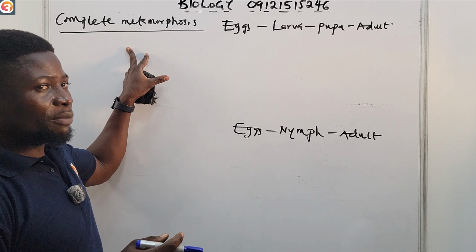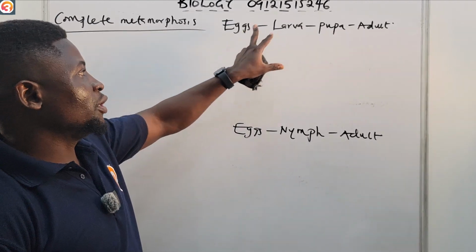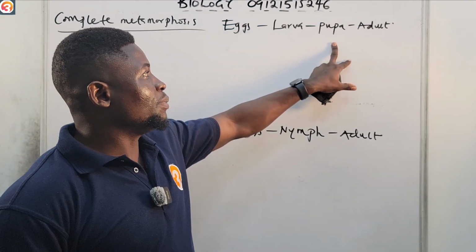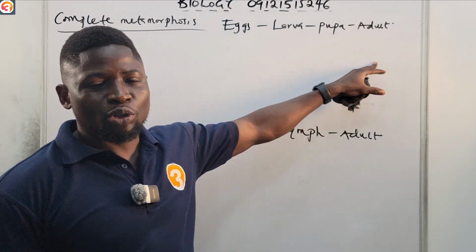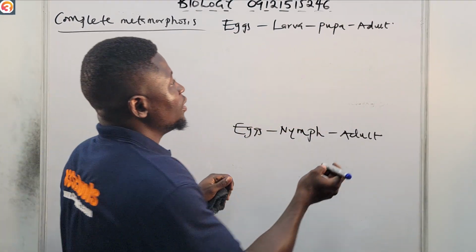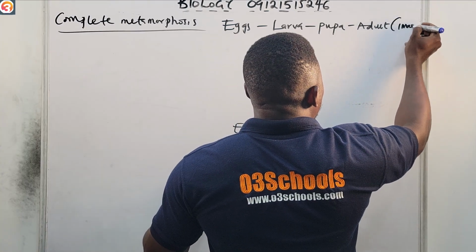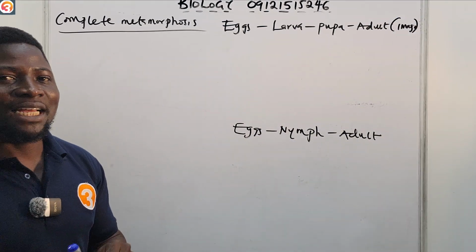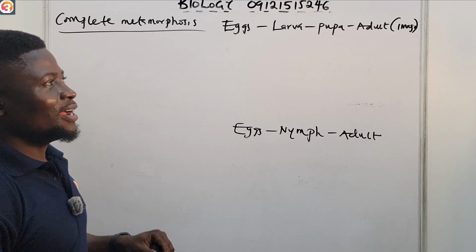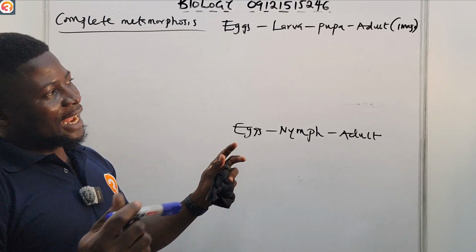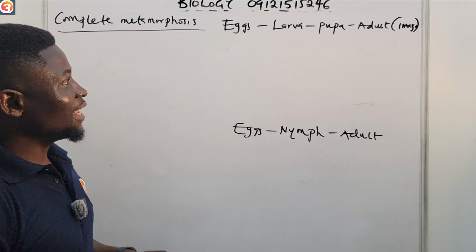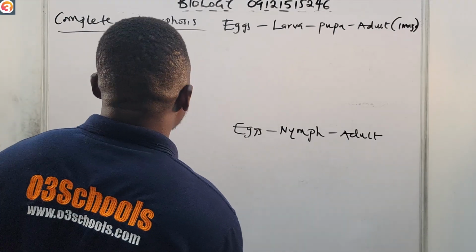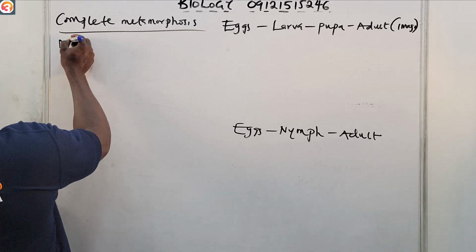So for complete metamorphosis, the eggs to the larva, where a lot of development happens, then to the pupa, to the adult stage. The adult is also called imago. When we were in primary school, we used to sing this song: for complete metamorphosis, we say egg to larva, larva to pupa, pupa to adult mosquito. Complete metamorphosis is seen in insects like mosquito.